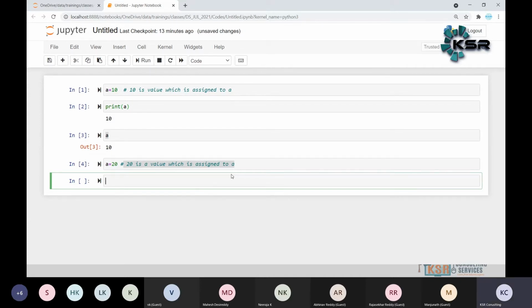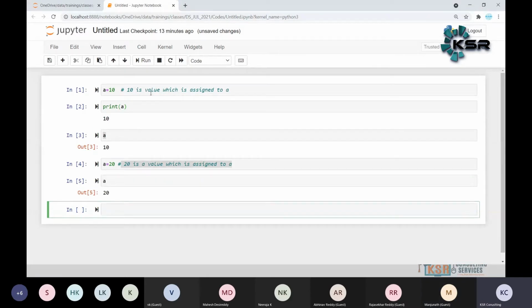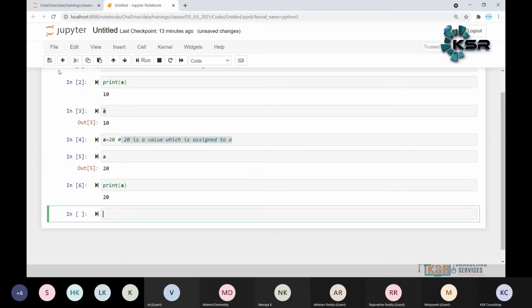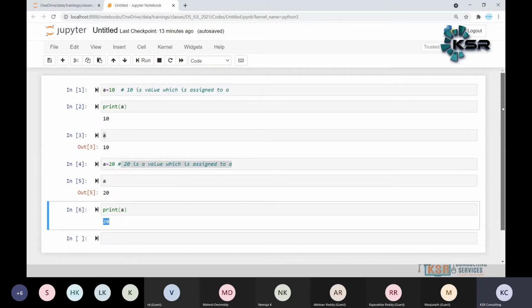Guys, come on. 20. a is going to be 20. That means Python has an ability to replace or override. Print of a is going to be 20.